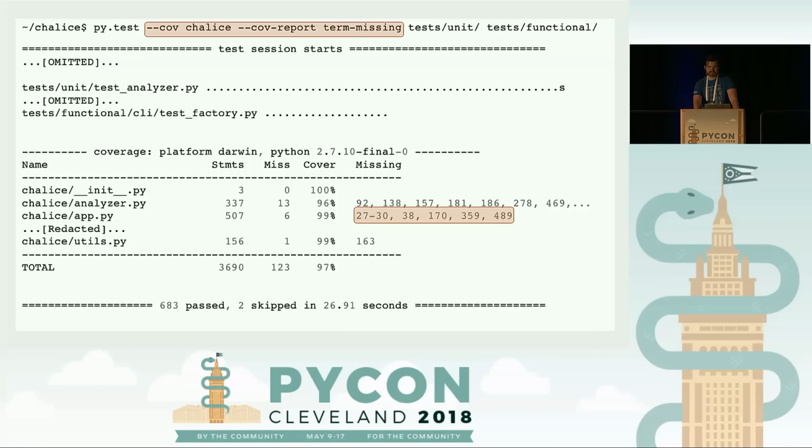And in general, this is helpful because it'll tell you what lines are missing. It's not going to guarantee you perfect test quality, but it'll help you in achieving great test quality by telling you where your blind spots are.